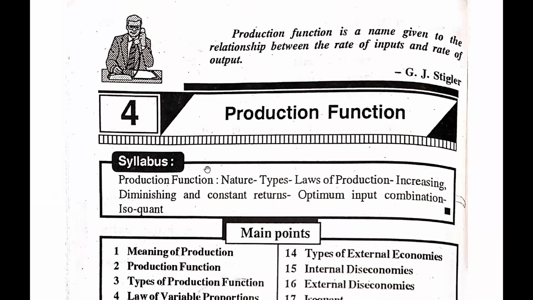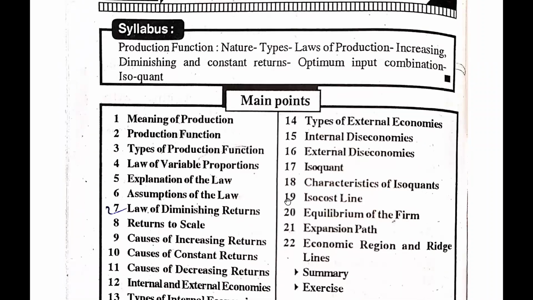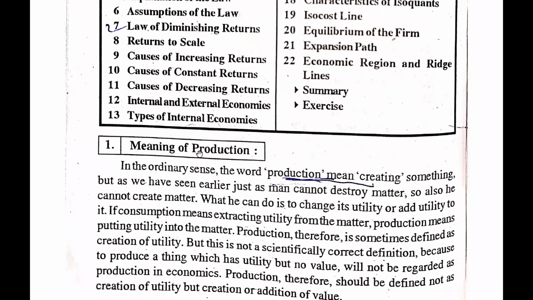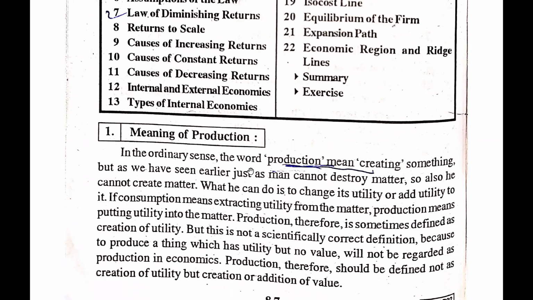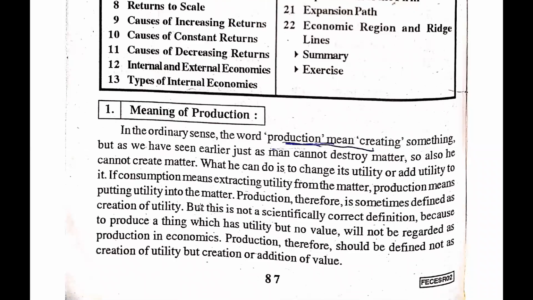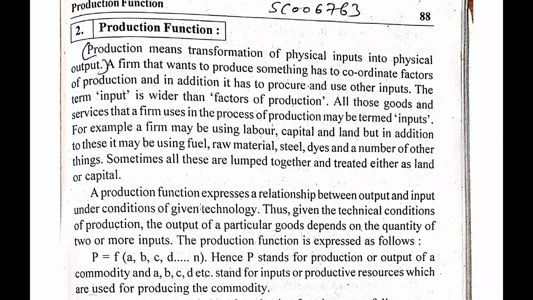So guys, we have started a new chapter, that is production function. In this chapter we have discussed the meaning of production, and as we know, production means transformation of raw material to finished goods. In this book the meaning of production is to add utility to useless things, so that people can use it easily.